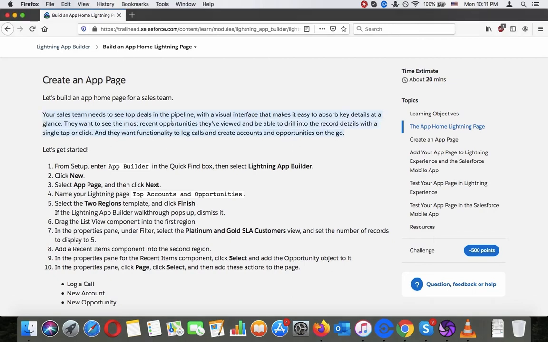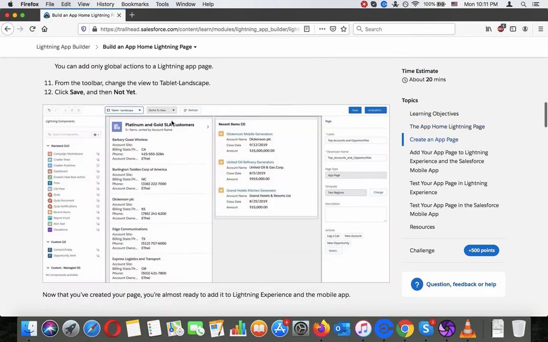Your sales team needs to see top deals in the pipeline with a visual interface that makes it easy to absorb key details at a glance. They want to see the most recent opportunities they have viewed and be able to drill into the record details with a single tap or click. They want functionality to log calls and create accounts and opportunities on the go.